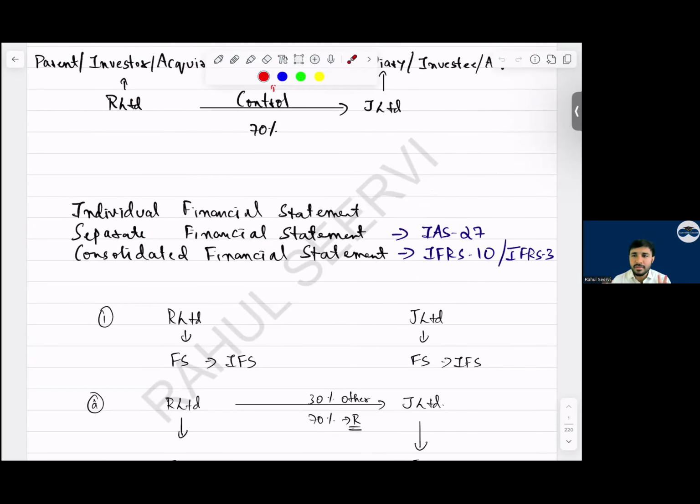What is the meaning of individual financial statement? When a company has not acquired any company, we will not say it's a parent company. In that case, this company will prepare individual financial statements.